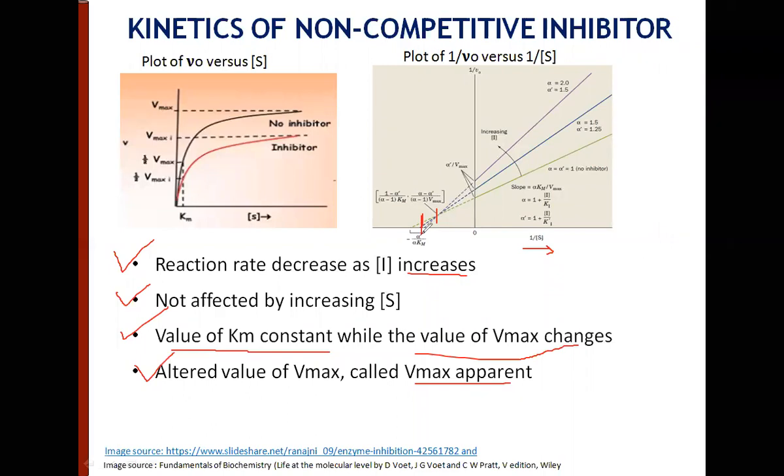So this is a characteristic of non-competitive inhibition: number one, the Km doesn't change while Vmax changes. Number two, non-competitive inhibition cannot be relieved by simply increasing the substrate concentration. This is something different from what we have seen in the case of competitive inhibition.